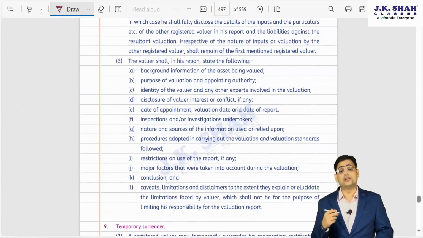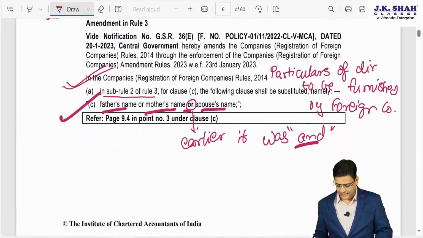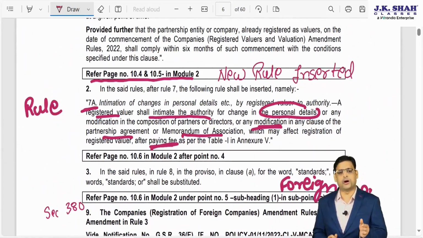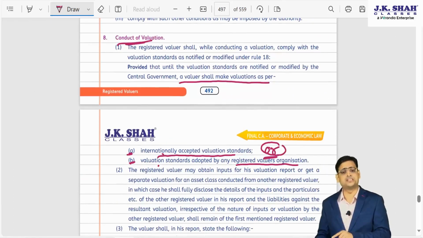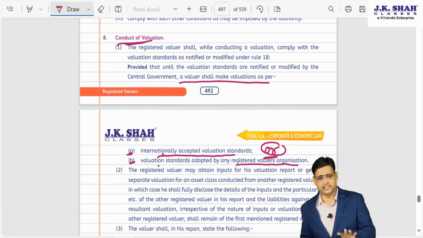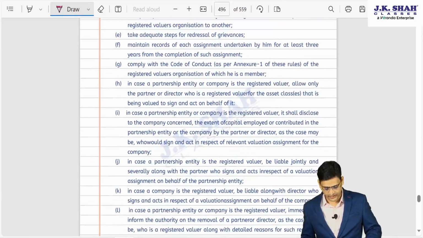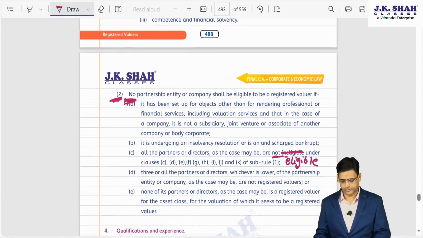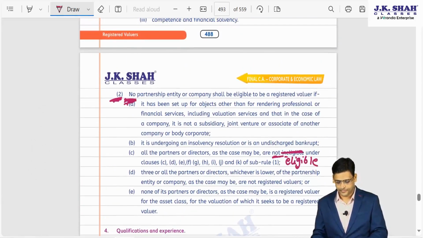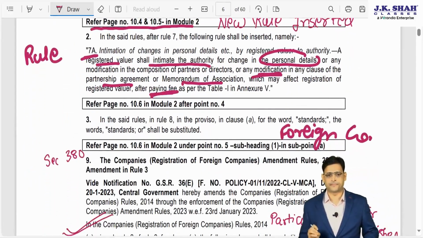One more new rule they have inserted in the registered valuer chapter, which is there in your RTP page number 6. You can come to the RTP. By the way, you can just pause the video and write whatever I have written in the textbook. So you can do that much. I hope you have written this. And please do the same thing here also. Fine. Now, please come to page number 6 of your RTP.